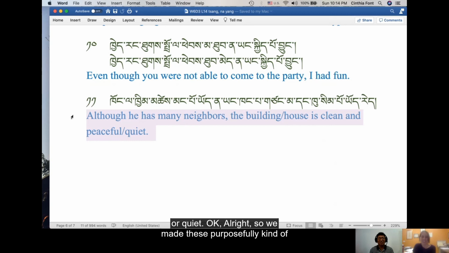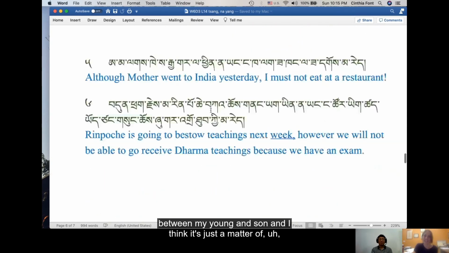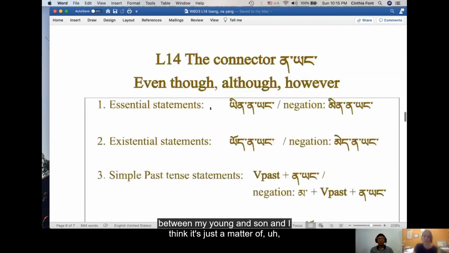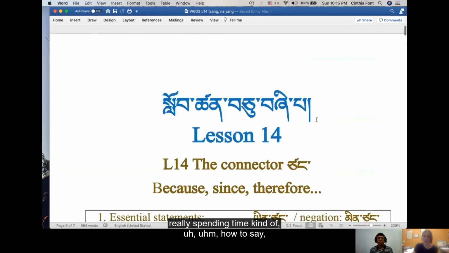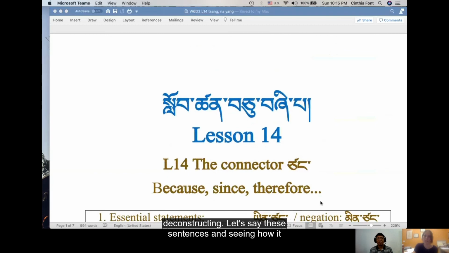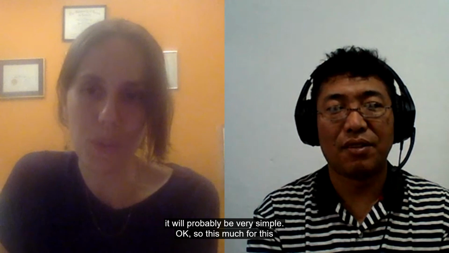Okay, all right, so we made these purposefully kind of the same so that you could really see the difference between Nayang and Tsang. And I think it's just a matter of really spending time, how to say, deconstructing, let's say, these sentences and seeing how it works. And you will see that when we do practice in the classroom, it'll probably be very simple, okay?